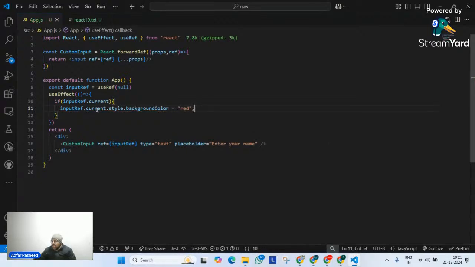So what does this entire logic mean? That as soon as I refresh my page, over here, what's going to happen? It's going to have a red background to this input field. So we simply forwarded a ref from parent to child. Is this what we did? Am I clear? Do we understand what forward refs are? I have repeated it for your understanding. Otherwise, I could have directly went to what React 19 gives me. Give me a quick confirm in the chat.